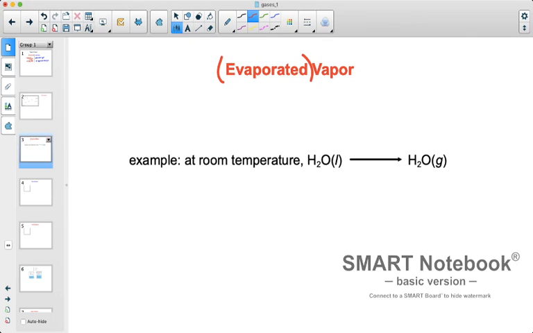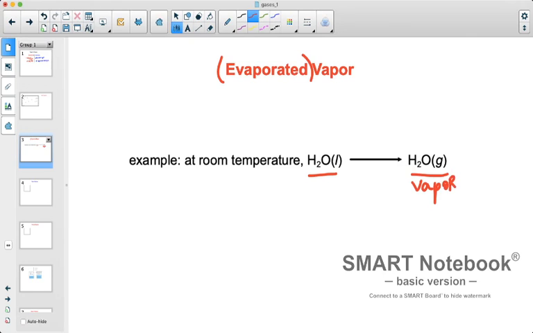So as an example, we can see that water at room temperature is a liquid. It just happens to be that's the phase at room temperature. But when we change this liquid into a gas, we can say that that's the evaporated vapor, because normally water doesn't exist as a gas unless I do something to it.